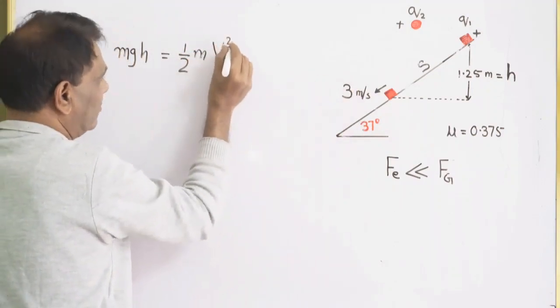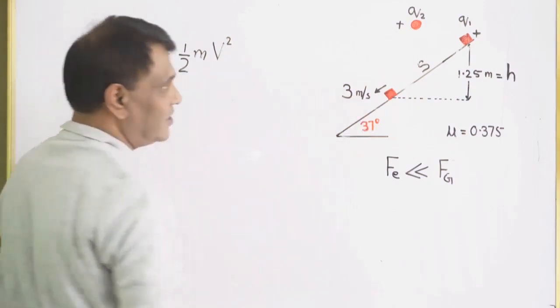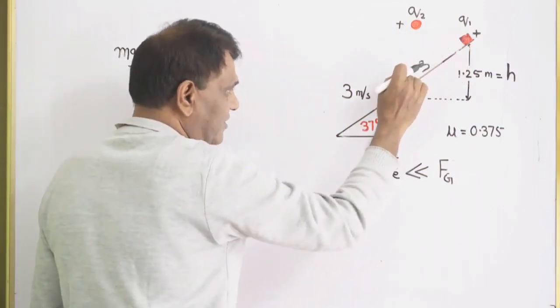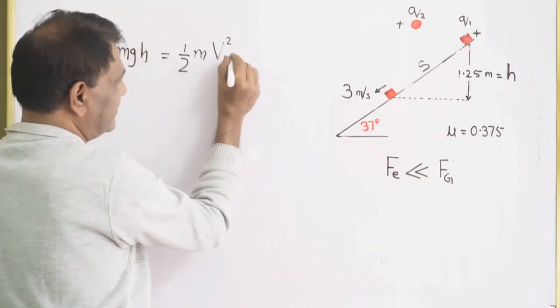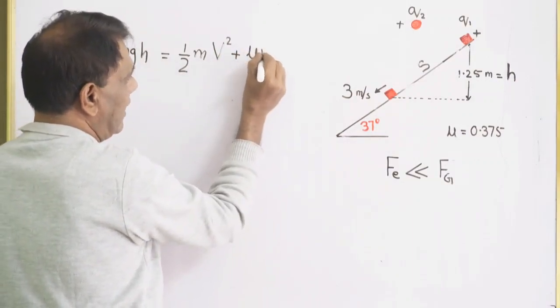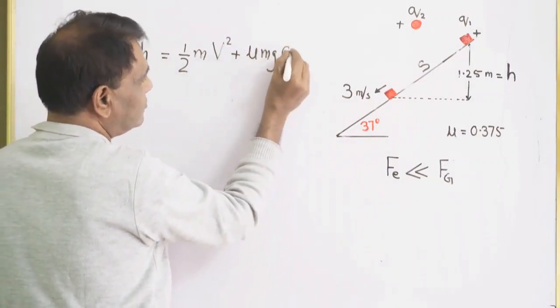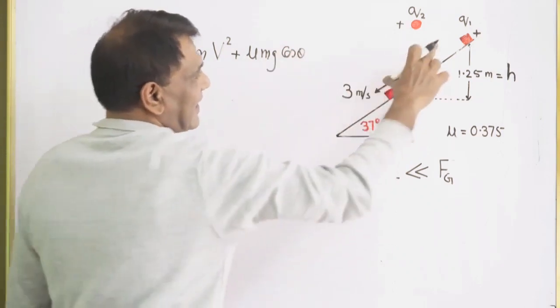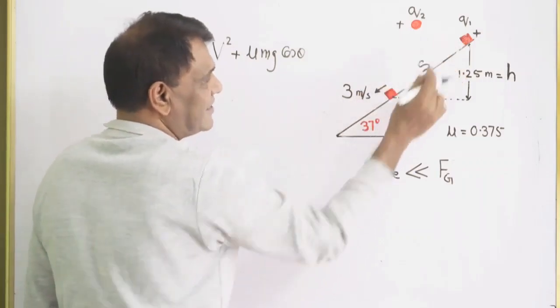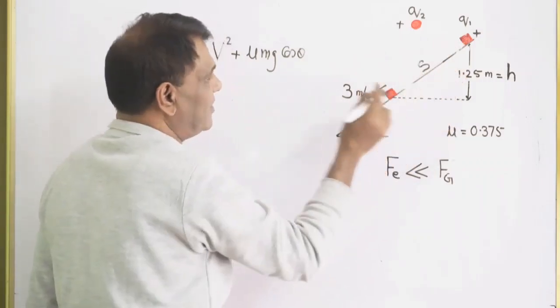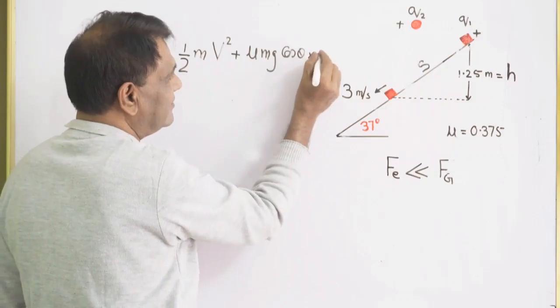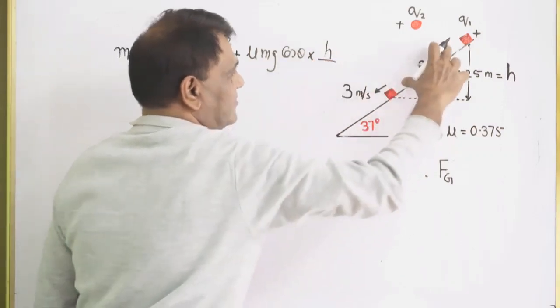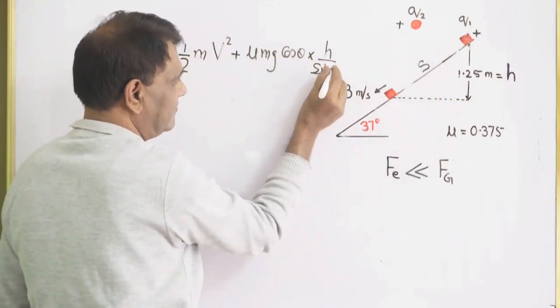मैं v square लिख देता हूं. This is the kinetic energy. Work done against the friction in traveling this distance is mu mg cos theta. Those who have done inclined plane problems, mu mg cos theta into distance s. S can be found out using trigonometry. If this is theta, then s is equal to h sin theta.